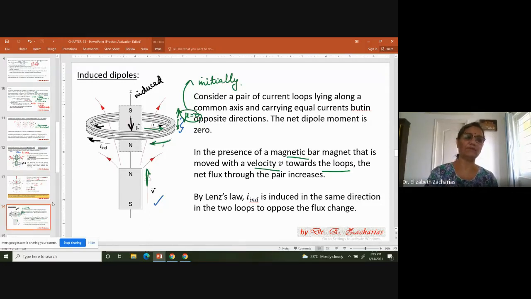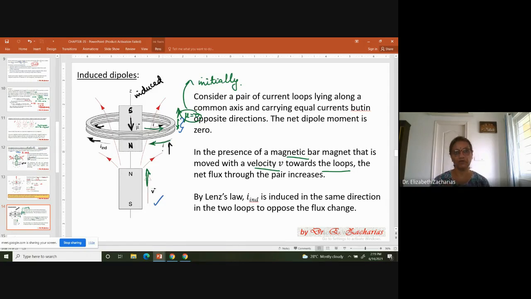So now let us see what happens. Mu in this direction is the equivalent of saying that this behaves like a tiny bar magnet with the north down and south here, whereas your source had north here and south here. So obviously there is going to be a repulsion. It's a repulsive force.